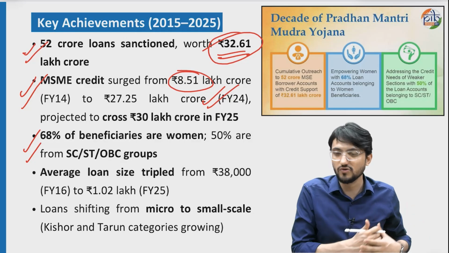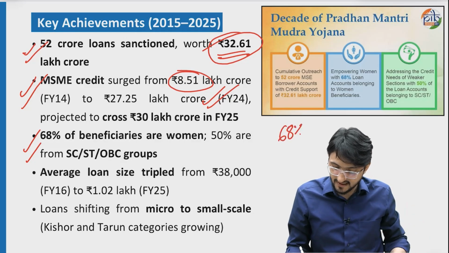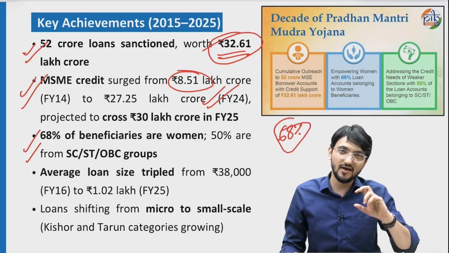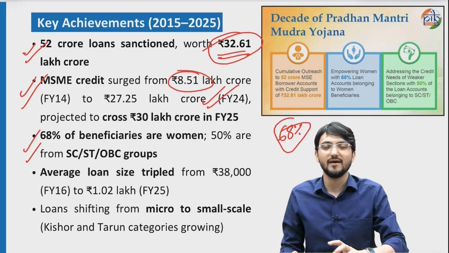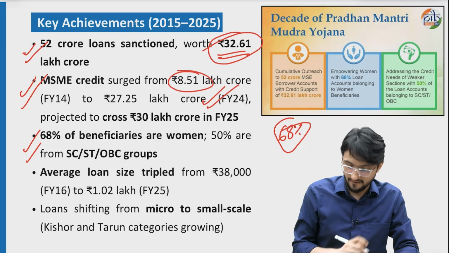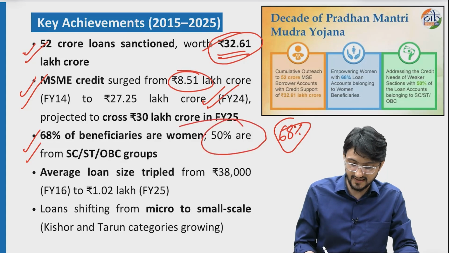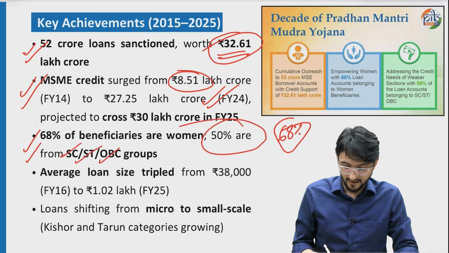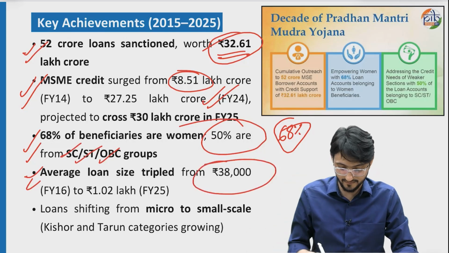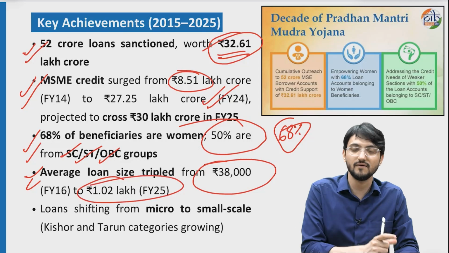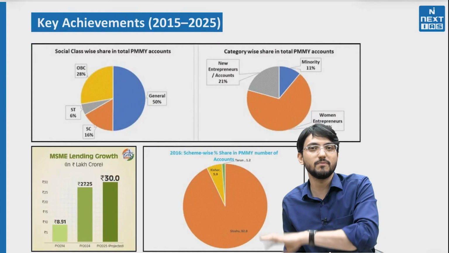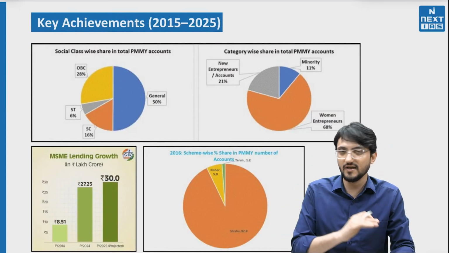Around 70% is going to women. Remember, around 67-68% is also the turnout of women in voting. They always turn out larger than men. So here also, in Mudra business starting, women are leading. 68% loans are issued to women, and 50% are to SC, ST and OBCs. 50% loans. Then the average loan size has gone from around 38,000 to now around 1 to 1.5 lakh. So the loan size has also increased, and loans have moved from micro and small to now the Tarun category, Tarun Plus category. You can see these pie charts, very important to see.